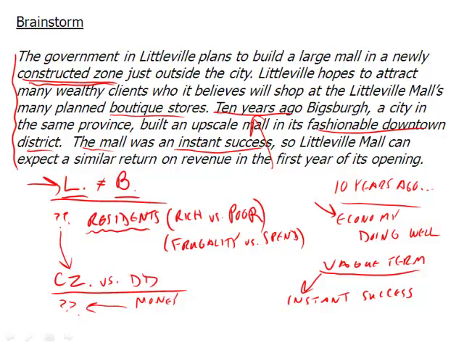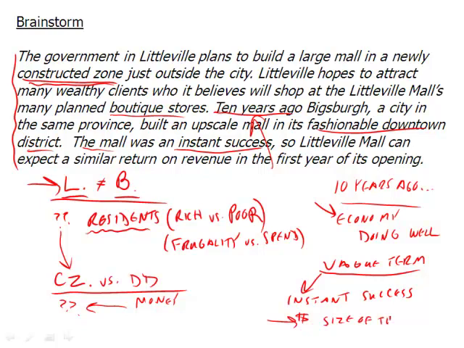And there's also another vague term: Littleville can expect a similar return on revenue in its first year of opening. So exactly what does that mean? To make the same amount of money? Okay, well, that could be a little bit more specific, but even then, to make the same amount of money during its first year of opening, maybe the size of the mall will be something there.